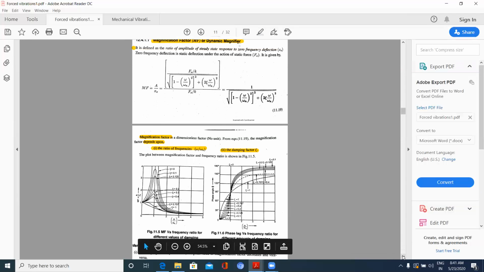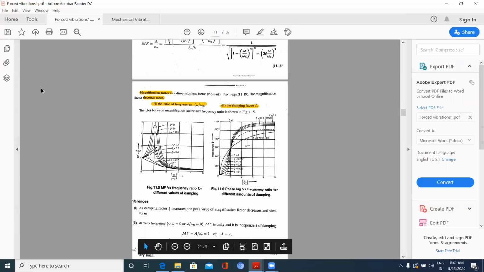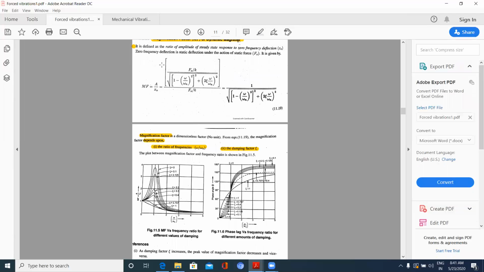And magnification factor is a dimensionless one. And observe for these two graphs, magnification factor with respect to the ratio of the frequency by natural frequency. Here you have seen this important formula, magnification factor A by A naught, okay, A by A naught is equal to A by X naught. Magnification factor capital A by X naught is equal to 1 by under root of (1 minus (omega by omega n) square) whole square plus (2 zeta omega by omega n) whole square.